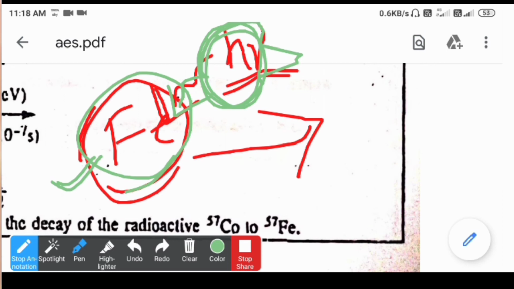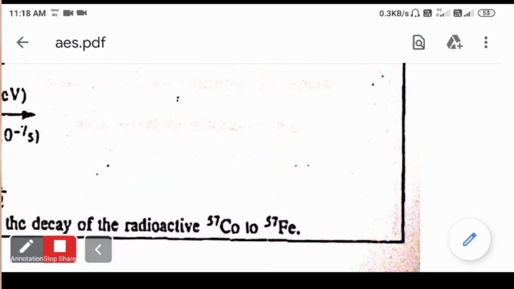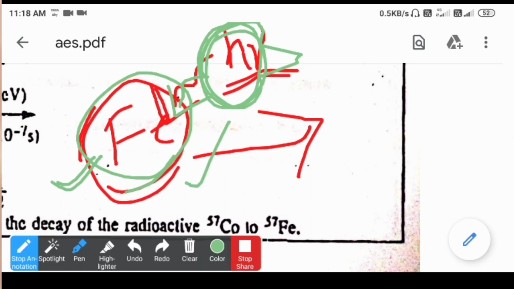So in order to eliminate this recoilness of the nucleus, the recoil energy of the nucleus is considered in the calculation part.